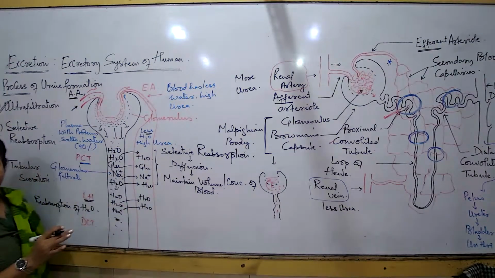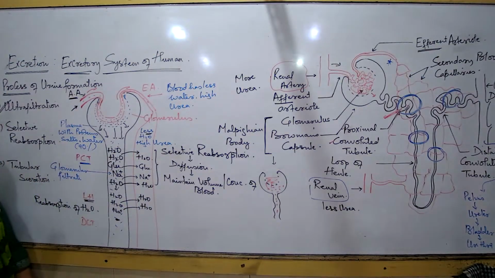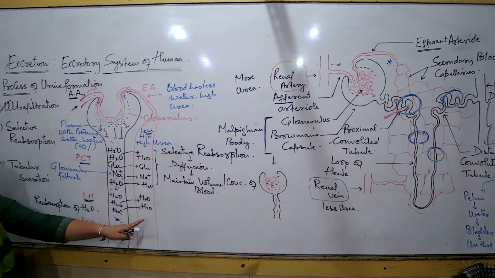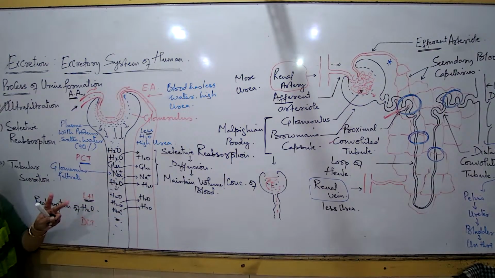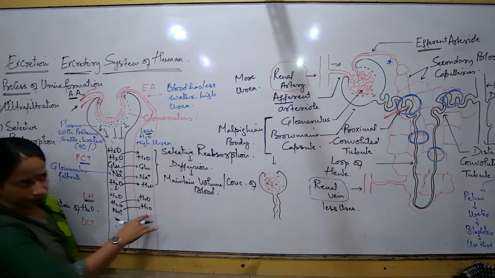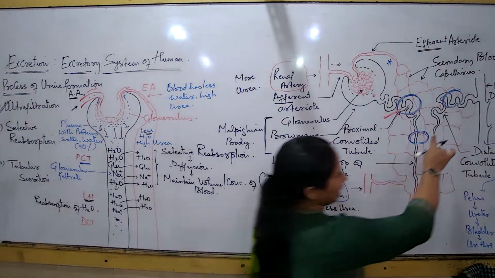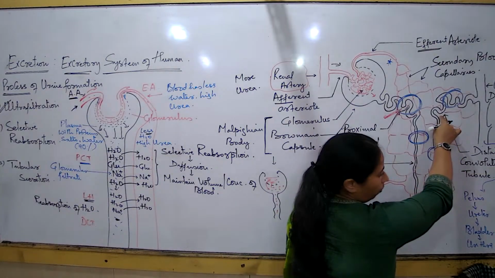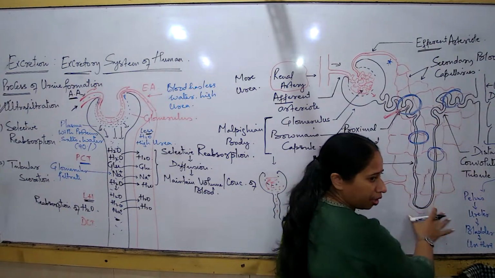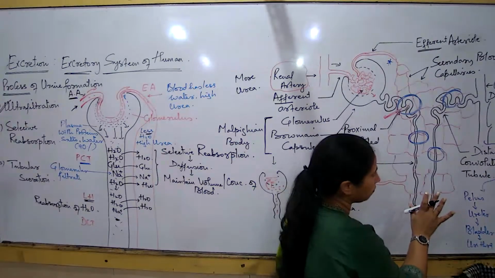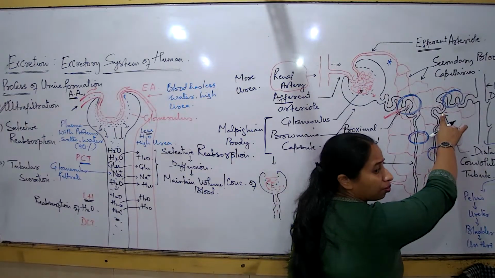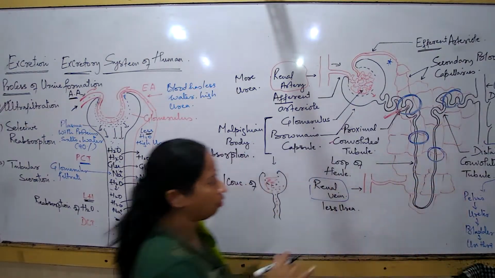Now the blood has a large amount of sodium, glucose, etc. लगभग अभी धीरे-धीरे blood का concentration and volume restore हो रहा है. So till the end of the loop of Henle, yes, selective reabsorption is all done. The concentration and the volume of the blood is लगभग restored now.